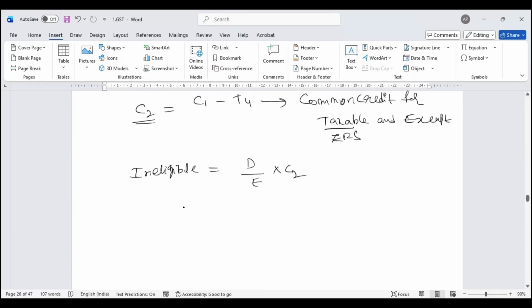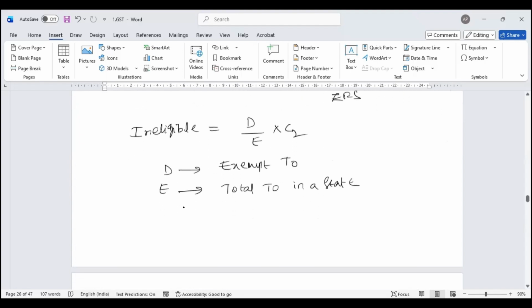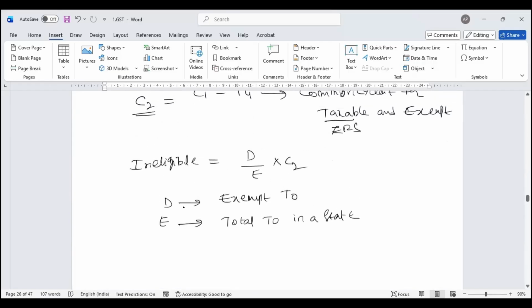D is your exempt turnover, E is your total turnover in a state. This is where you will find out your ineligible common credit with respect to common credits.